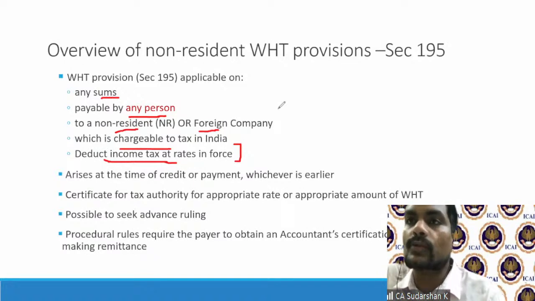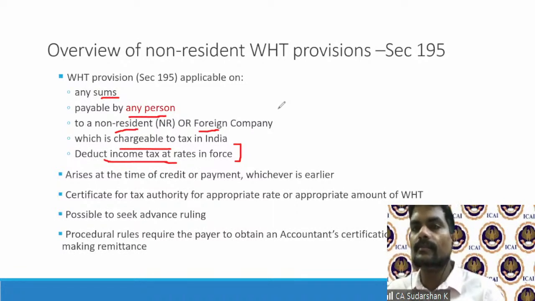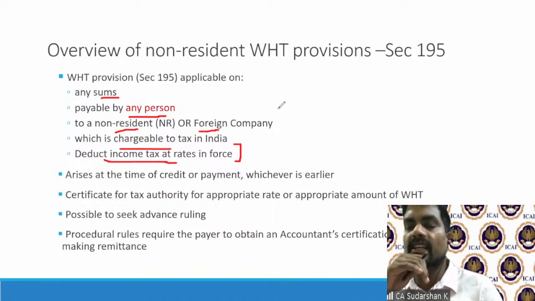It doesn't say you have to specify which rate, because for the income tax rate, you need to go to Section 115A. If it is treaty, go to Section 90. So how effectively it works from a resident standpoint is, when I make a payment to a non-resident, I first classify the income. That is very significant.